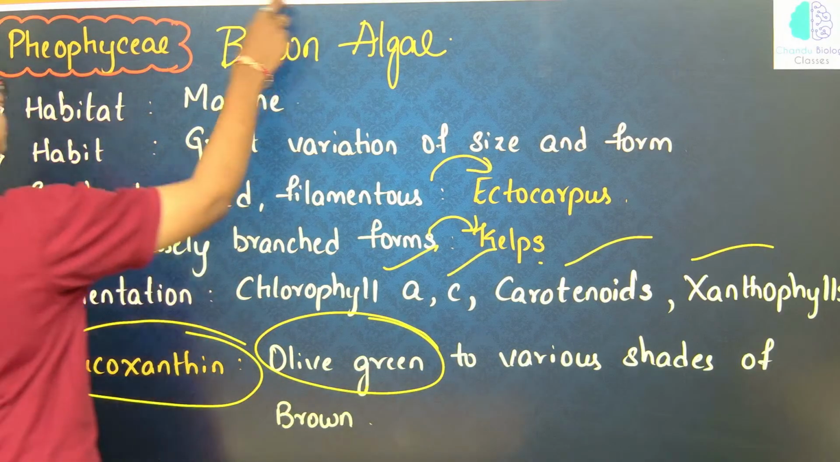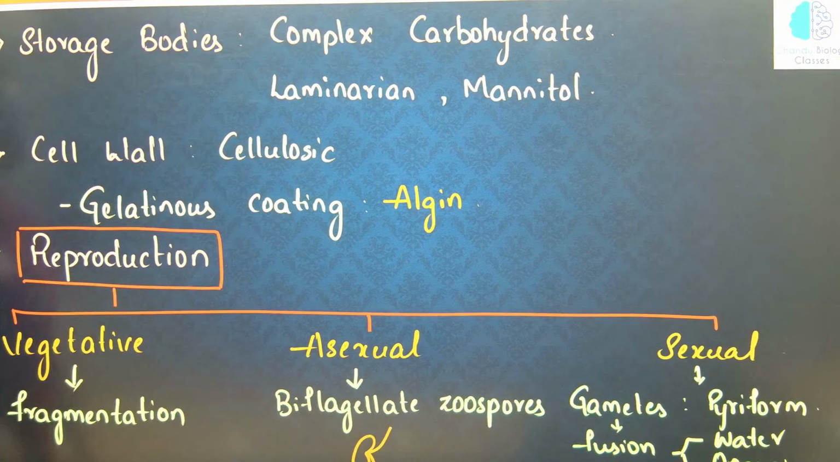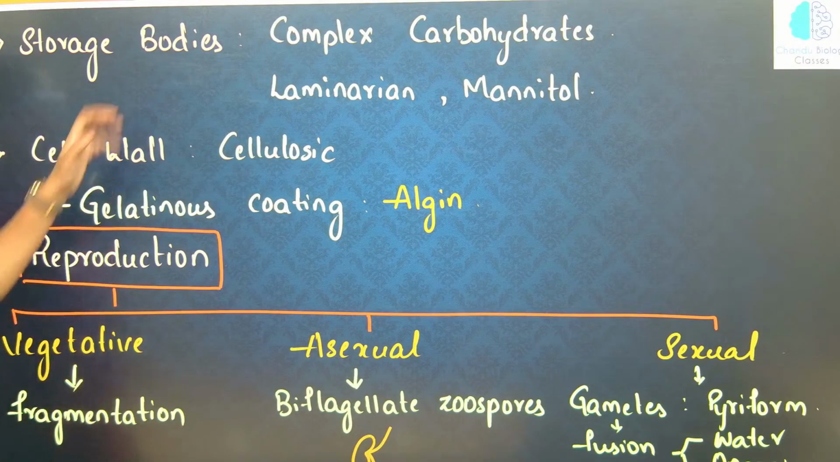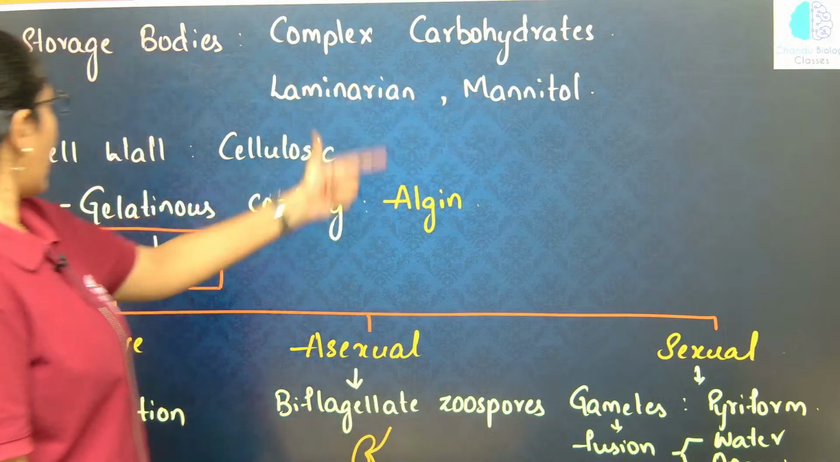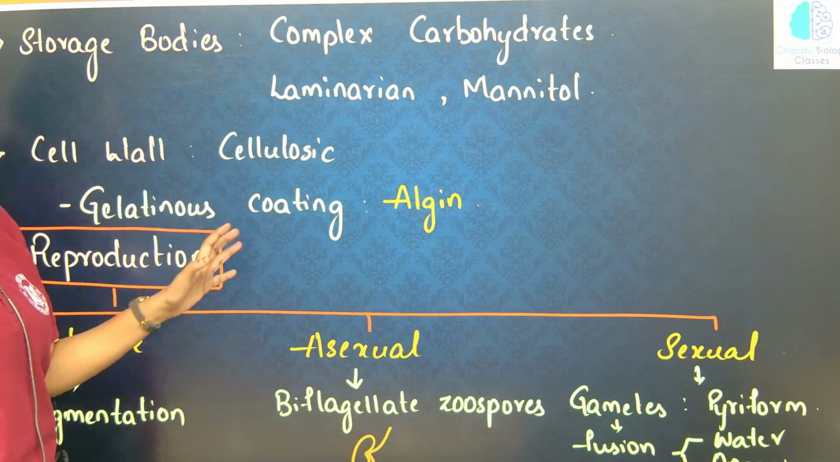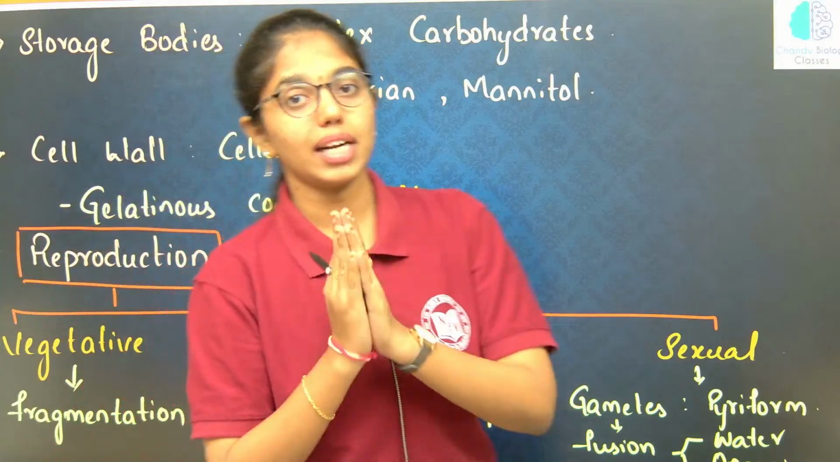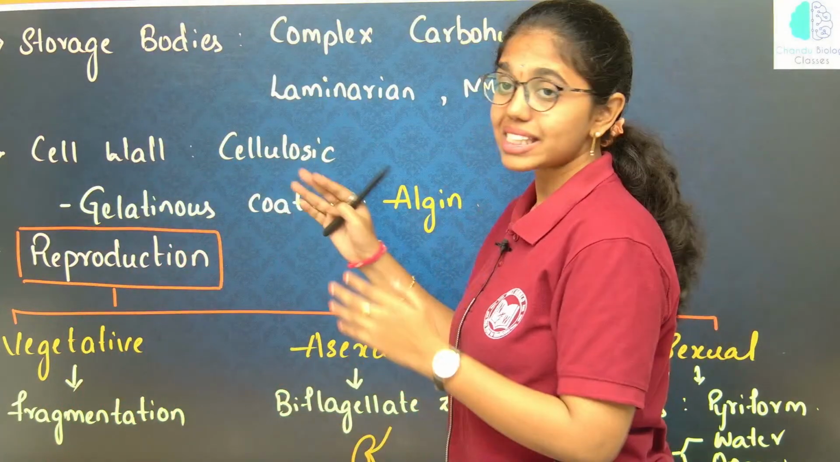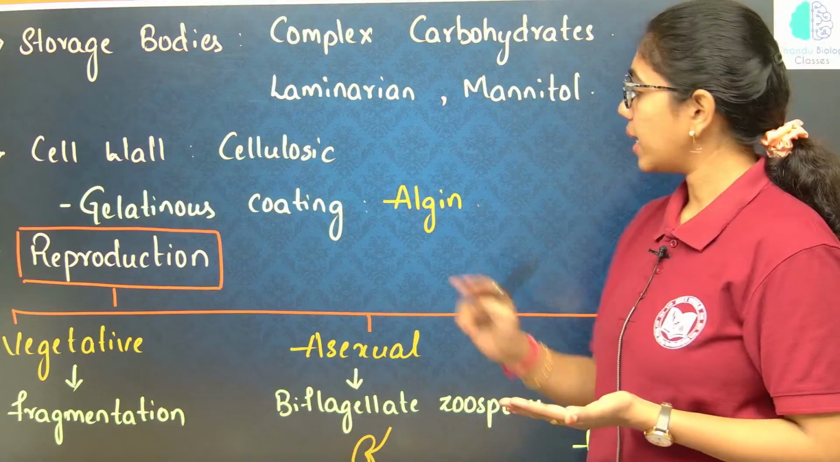And then storage bodies in brown algae: they have complex carbohydrates like laminarin and mannitol, and the cell wall is made up of cellulose. Over the cellulosic cell wall, it has a hydrocolloid called algin. The gelatinous coat which is present over the cellulosic cell wall in brown algae is algin.